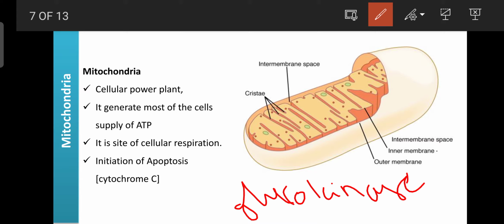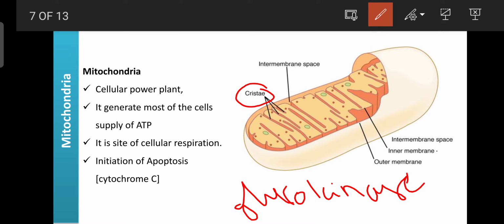Okay, those membranes are mainly divided into two types, that is the inner membrane and the outer membrane. The inner membrane folds into a series of membranes, and those are known as the cristae. The cristae consist of a variety of enzymes and are responsible for the formation of ATP. So dear students, the mitochondria has its own DNA.